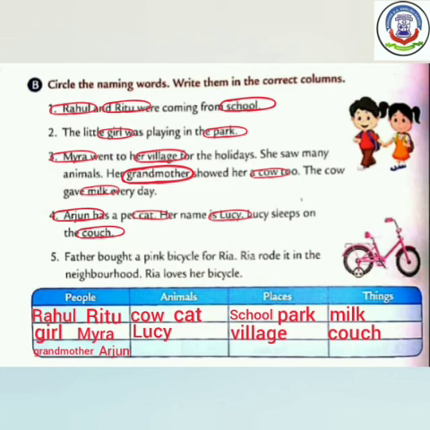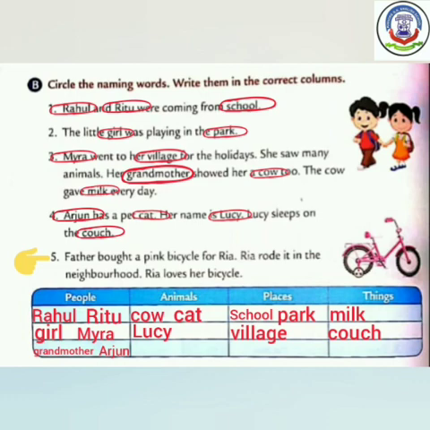Now come to the last number 5. Father bought a pink bicycle for Riya. Riya rode it in the neighborhood. Riya loves her bicycle. पिता ने रिया के लिए गुलाबी साइकिल खरीदी. रिया ने इसे पड़ोस में सवार किया. रिया अपनी साइकिल से प्यार करती है.